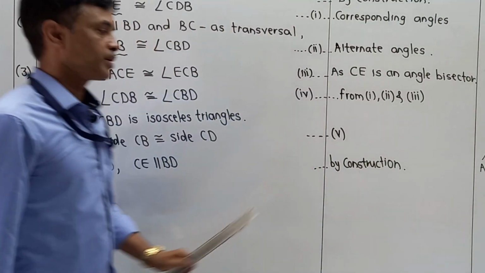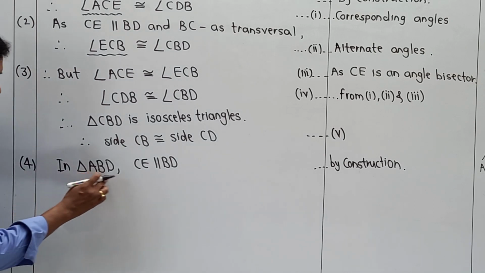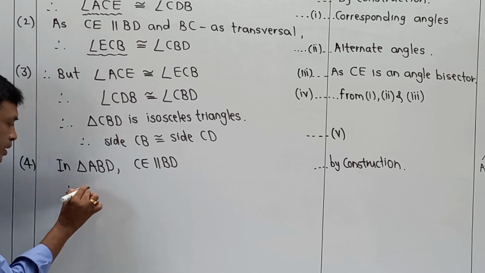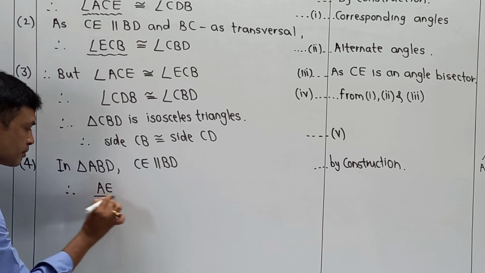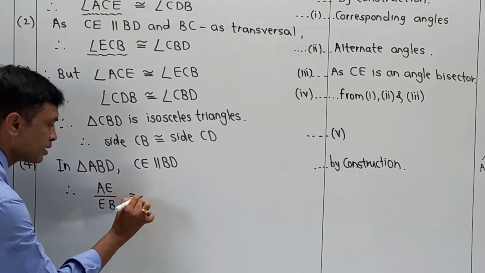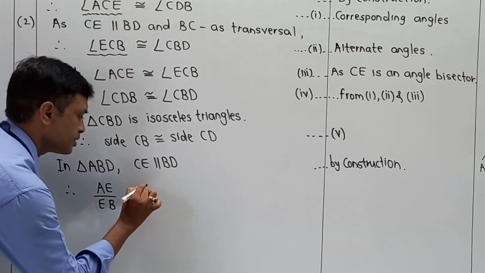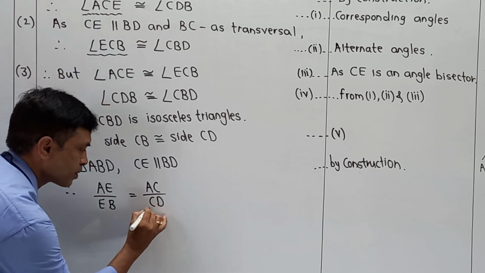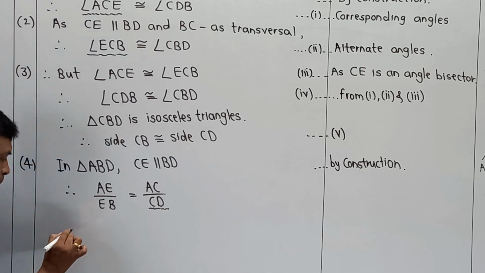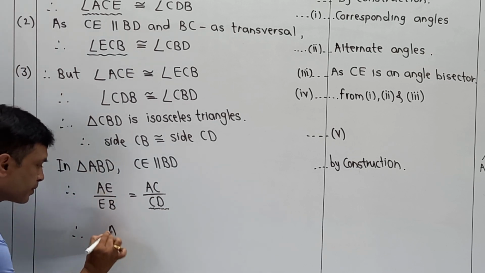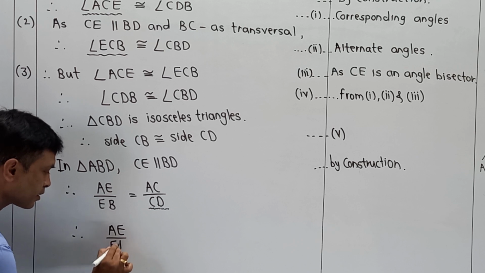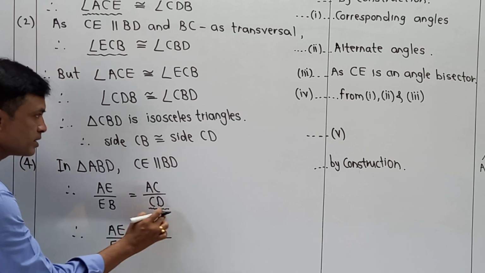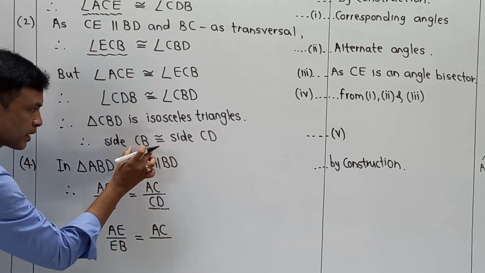So, please pay attention over here. Therefore, in triangle ABD, as CE is parallel to BD, AE upon EB is equal to AC upon CD. Now we are making a modification of this CD over here, and the part becomes AE upon EB is equal to AC, and instead of writing CD, I am writing CB.